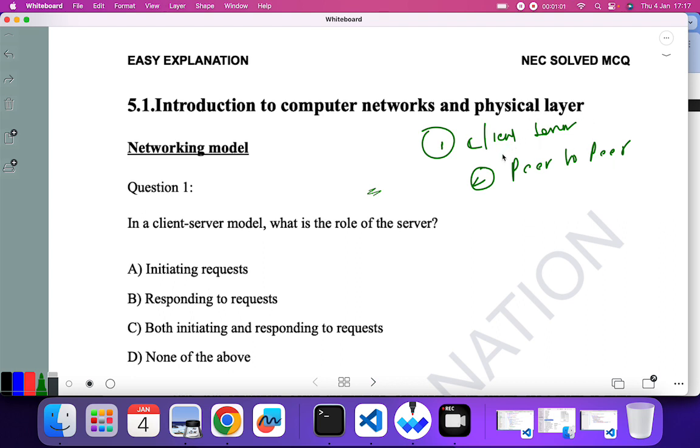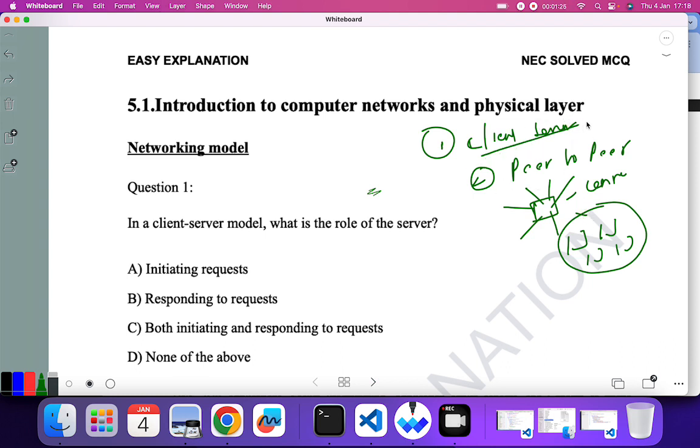Very briefly I'll explain. In the client server model there is only one server, that is a centralized system, and there are more than one client. And in peer to peer, there is no client, no server, everyone is client and everyone is server. It means that all the nodes are equally important. So client server is basically a centralized system and peer to peer is a decentralized system. One by one I'll be discussing the MCQ along with the explanation.